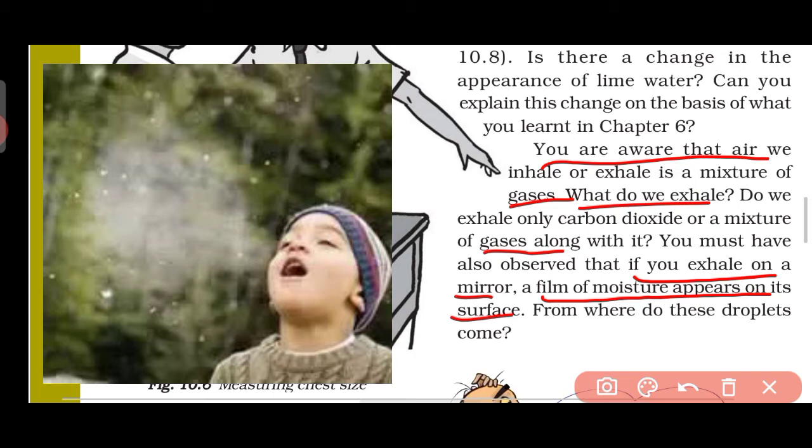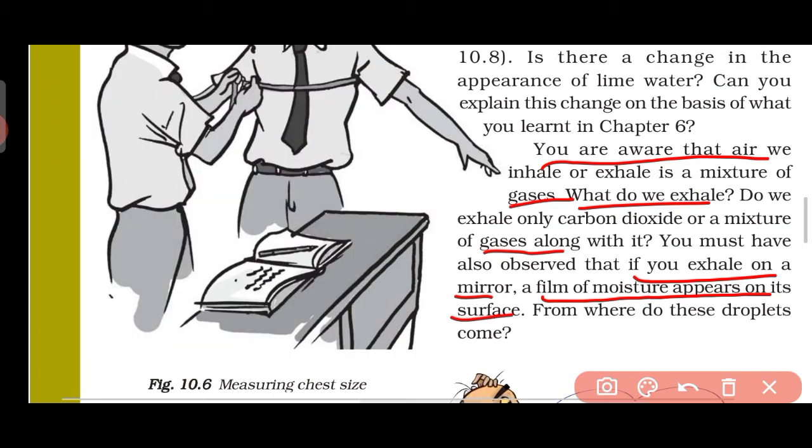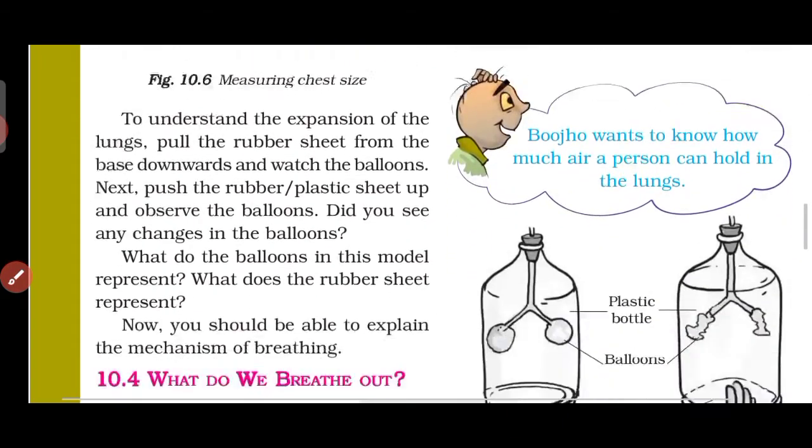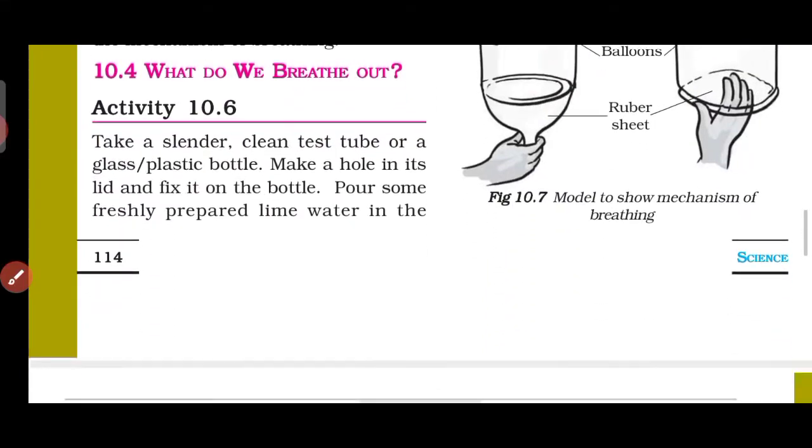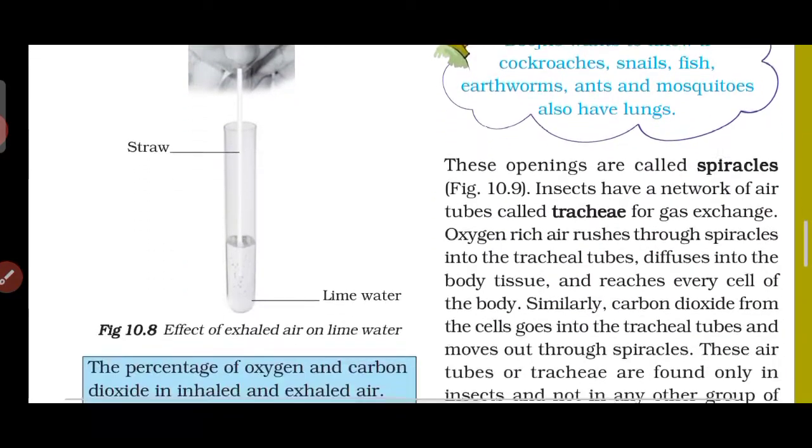So a small film of moisture suggests that the gases we exhale have a small part of water too, or water vapor, let us say. So where does this droplet come from? Of course the droplet came from our body, because we exhale some amount of water too. That is what they want to say here.